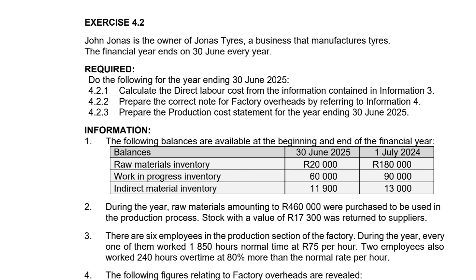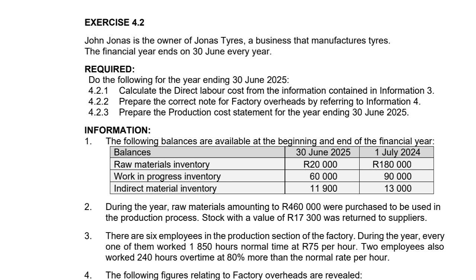Exercise 4.2. John Jonas is the owner of Jonas Tires, a business that manufactures tires. The financial year ends on 30 June every year. Required: do the following for the year ending 30 June 2025.